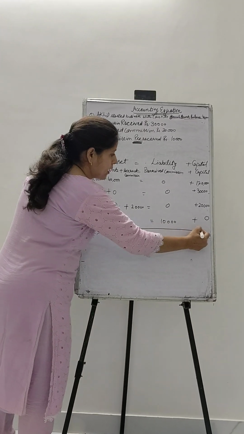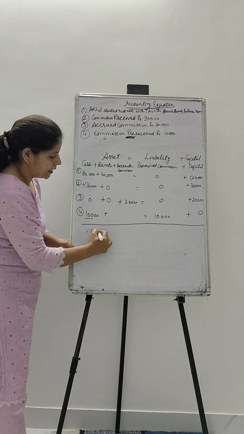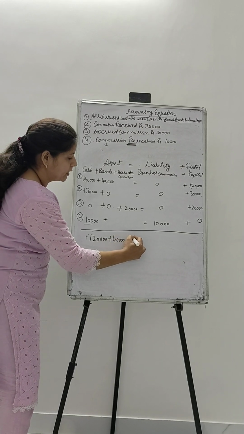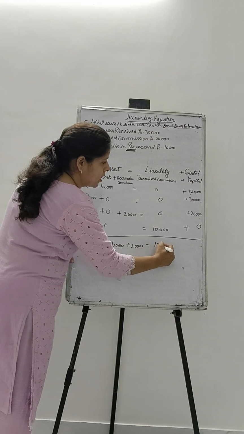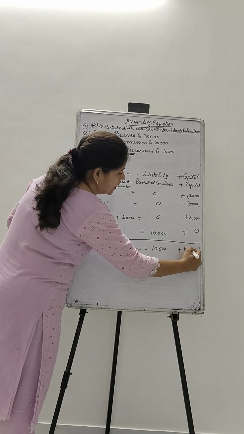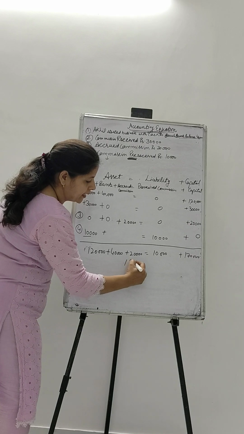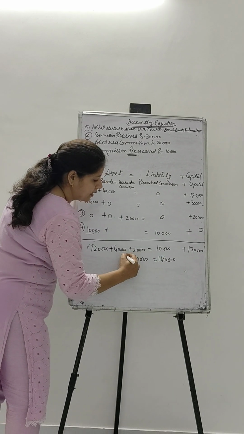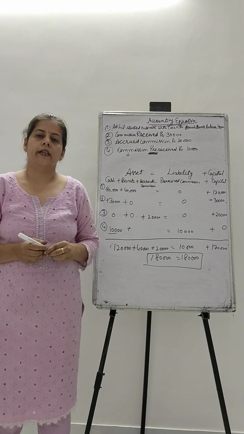Now let's see whether the accounting equation tallies or not. Here is the total of rupees 1,20,000. Here it remains 40,000. Here again it is 20,000 as there was no change, and here it is 10,000, and now on this side we have 150 and 1,70,000. So what's the total here? 180, and what's the total here? 1,80,000. So 1,80,000 equals 1,80,000. My accounting equation tallies. So debit is equal to credit.